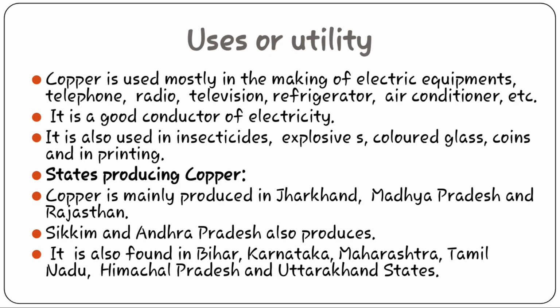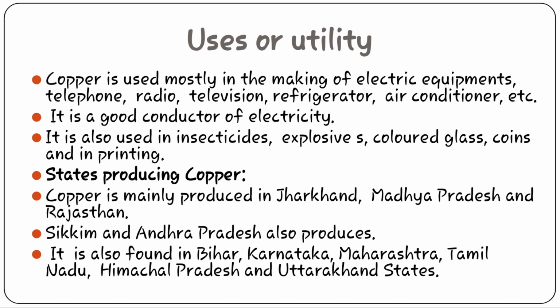What are the uses of copper? Copper is used mostly in making of electric equipments, telephone, radio, television, refrigerator, air conditioner and so on. It is a good conductor of electricity. It is also used in insecticides, explosives, colored glass, coins and in printing. These are the uses of copper.